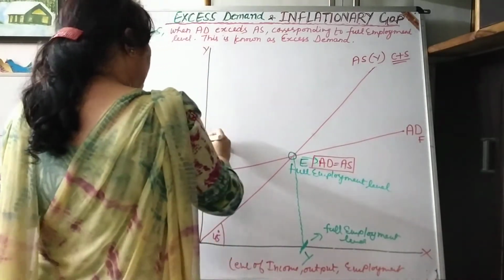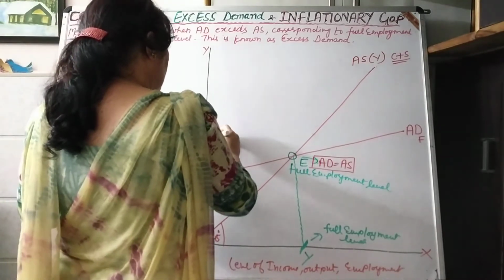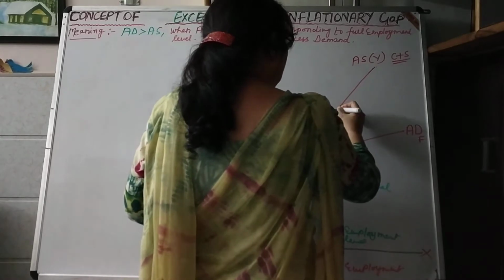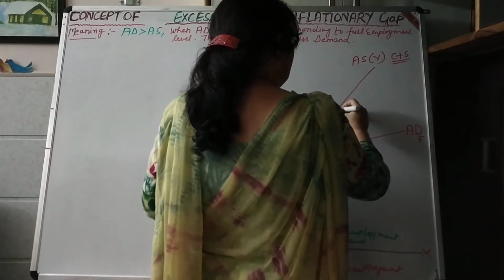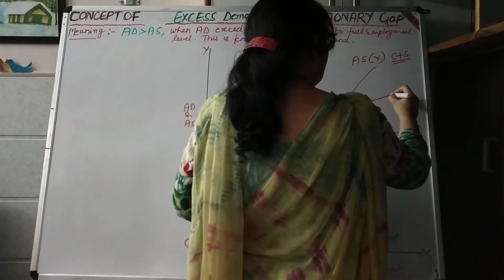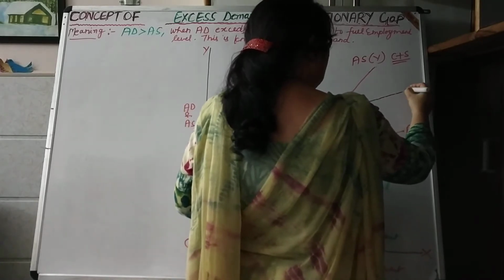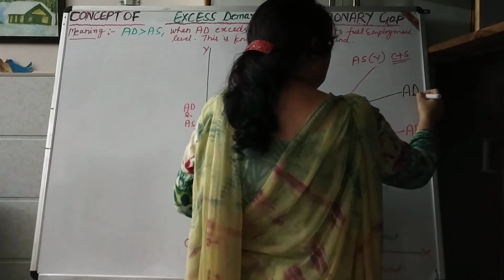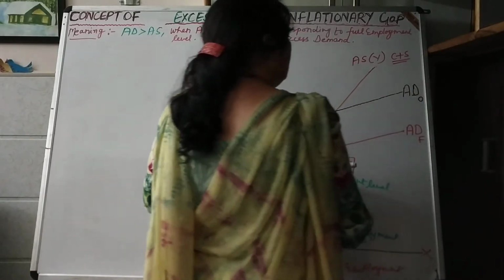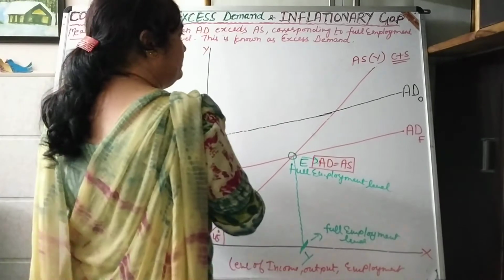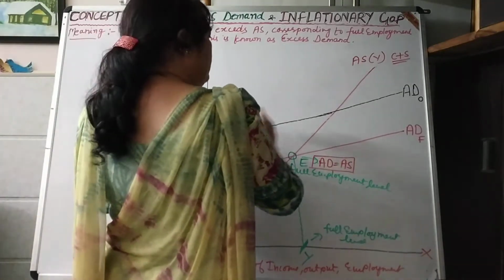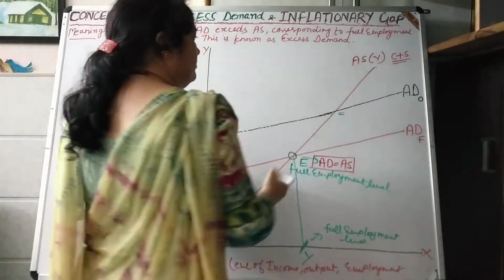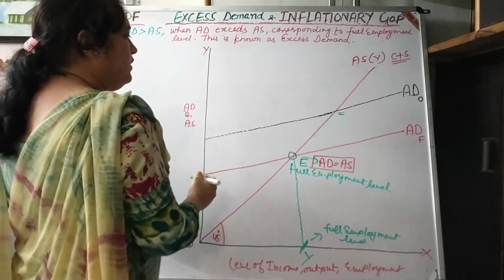And now I am preparing, as due to some reasons AD moves upward from ADF to ADO, over full employment level. Then this will be the new equilibrium level, which indicates over full employment level.